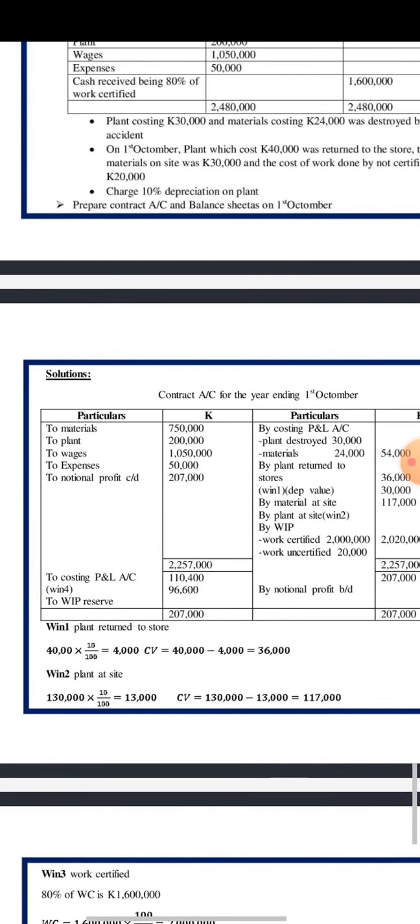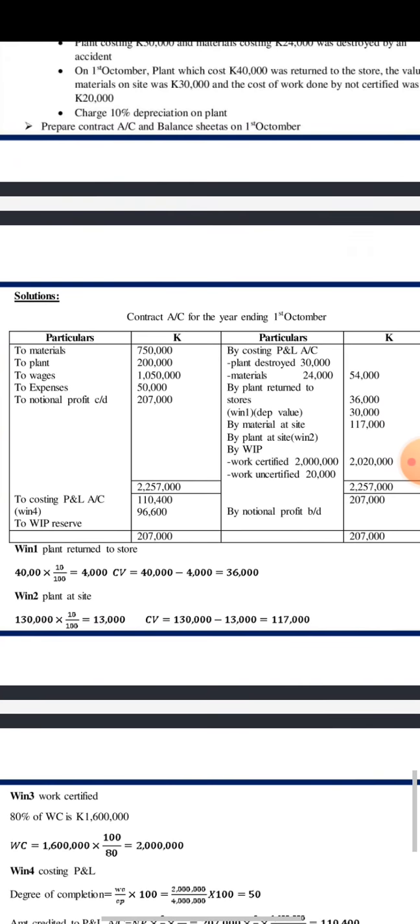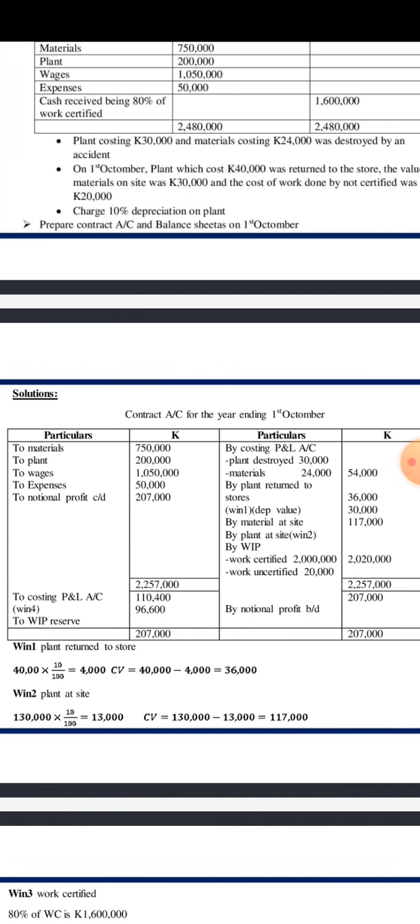Now what we want to find out here is how much we should transfer to the profit and loss account. To do this, we will need to use a degree of completion, which we will do as work certified, which is WC, over contract price times 100, so that we can have a percentage to use in determining the profit to transfer.